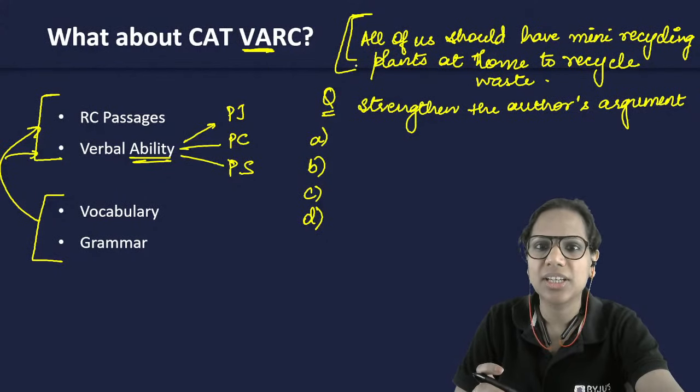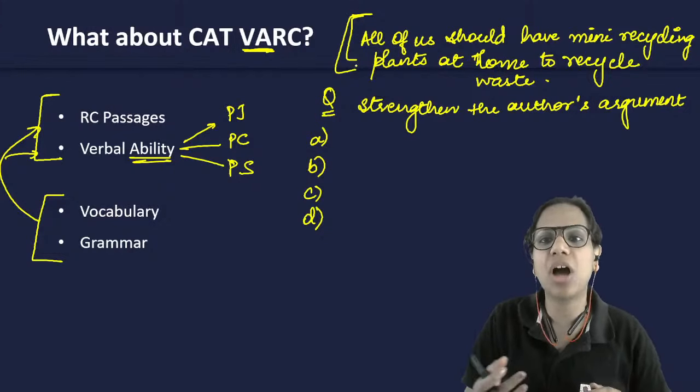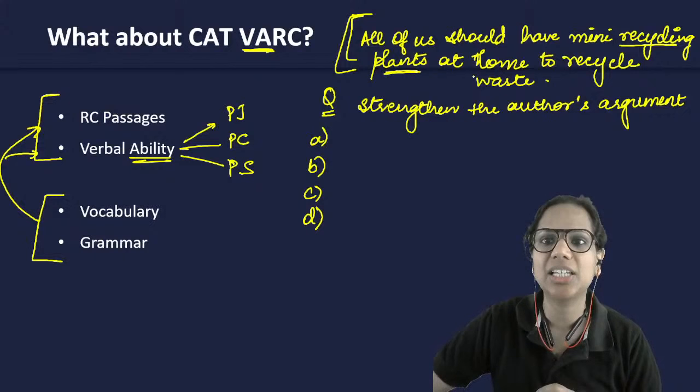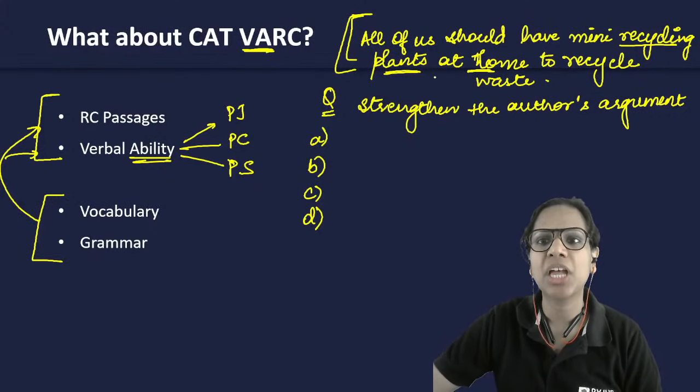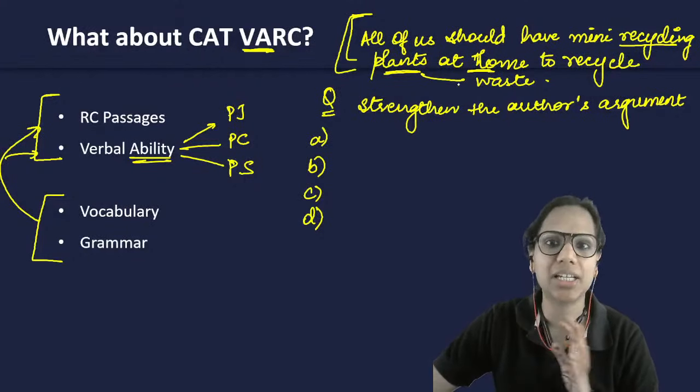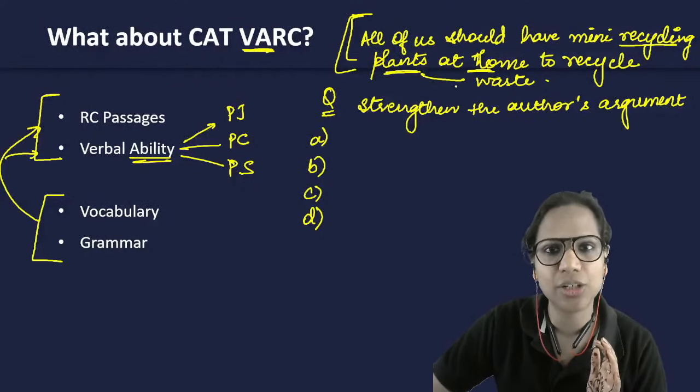If I somehow give some advantages of having these mini recycling plants at home, that actually support having one at each home to recycle waste, then I would have strengthened this argument, isn't it?